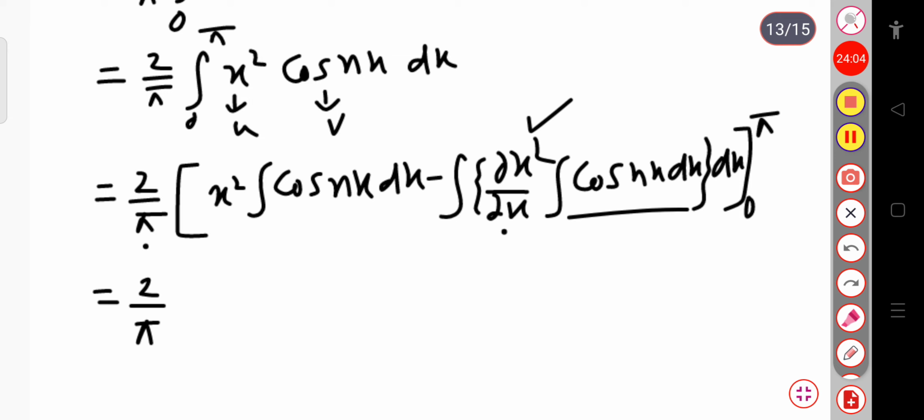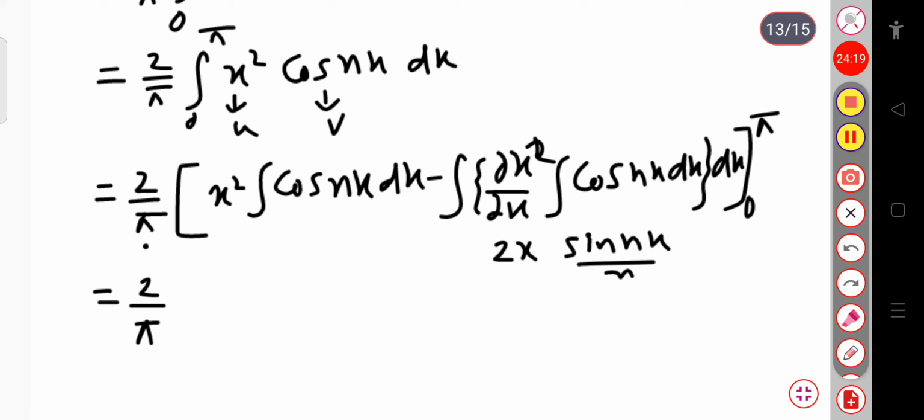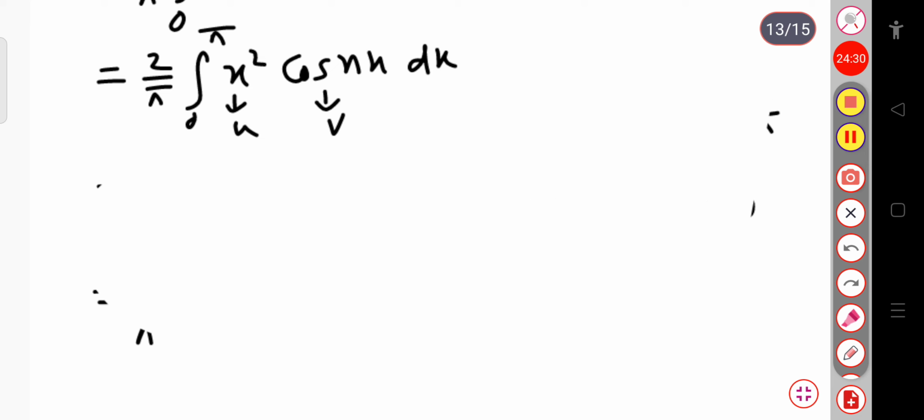After you integrate this term, again this will be in the form of sin nx by n. So now again you have to integrate, that is here, if I write this is 2x, this is sin nx by n, and here also again you have to integrate. So, not doing this many steps, let me tell you one method, that is your Kronecker method. Let me just erase this part. I will tell you the Kronecker method, so that this type of integration you can solve easily.